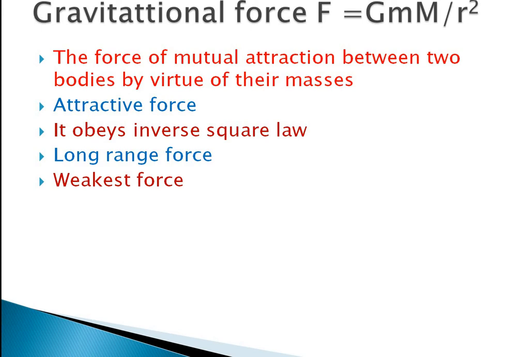And it is the weakest force in nature among the four forces: gravitational, electromagnetic, strong nuclear and weak nuclear. Among these, the weakest is the gravitational force.